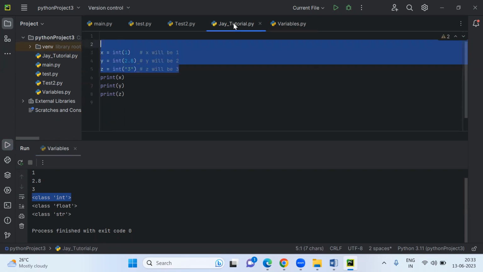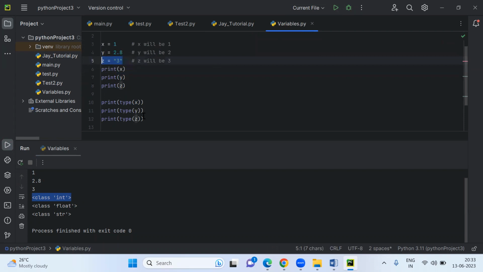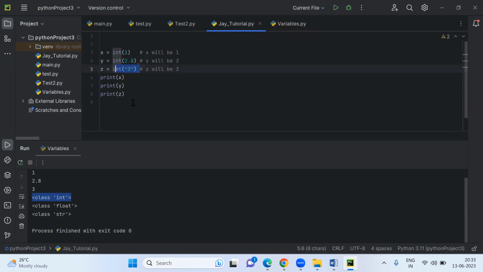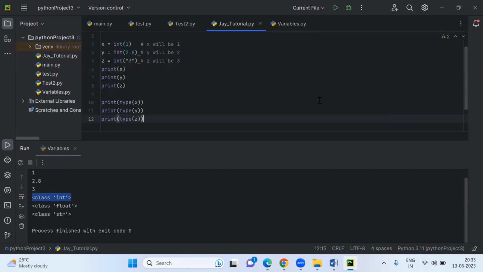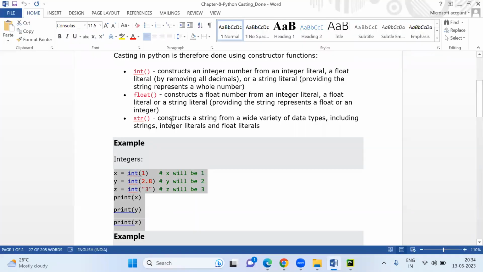But when you use the int method, all the float values get converted to integer, and this string also gets converted to integer. Now, if you want, you can copy this and see the type. After converting all of this to integer, see, all are in integer data types. All got converted to integer values. So like this, you can convert to integer.